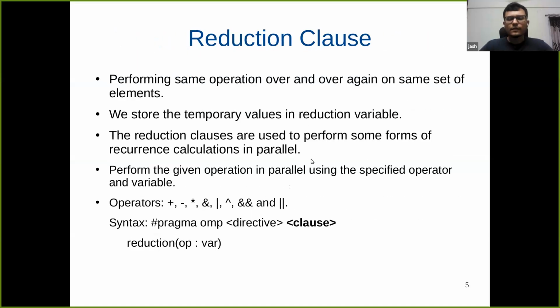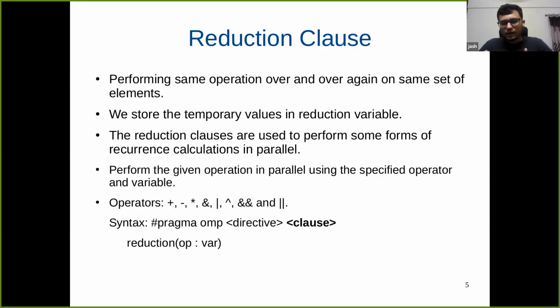So reduction is nothing but doing a similar operation again and again on a particular set of elements. In the example that we saw, the repeated operation that we were doing was the calculation of the trapezoidal rule. If we are performing the same set of operations over and over again on a set of elements, then we can use the reduction.